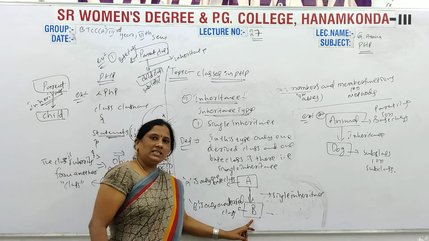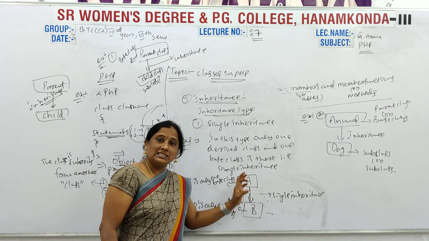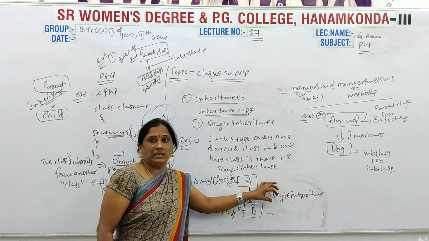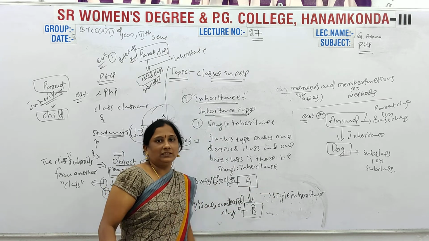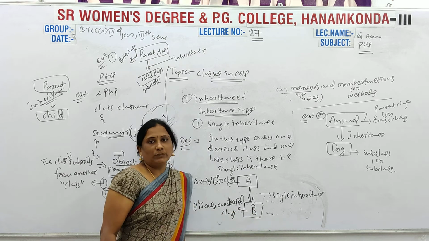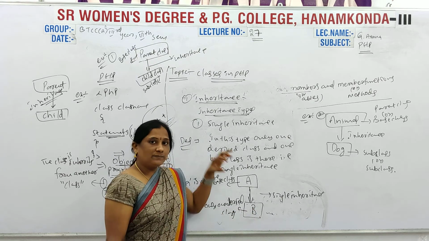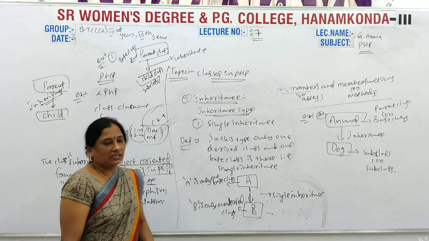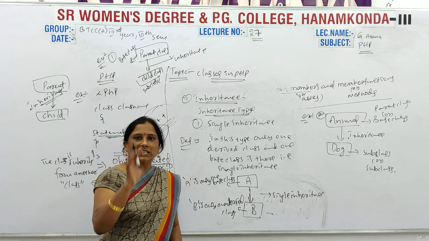So this class derives from this class. This class inherits from this class. That's why the arrow is like that. This is the main class, this is the subclass. Okay, this is the base class and this is the subclass. So that's why this is called single inheritance.